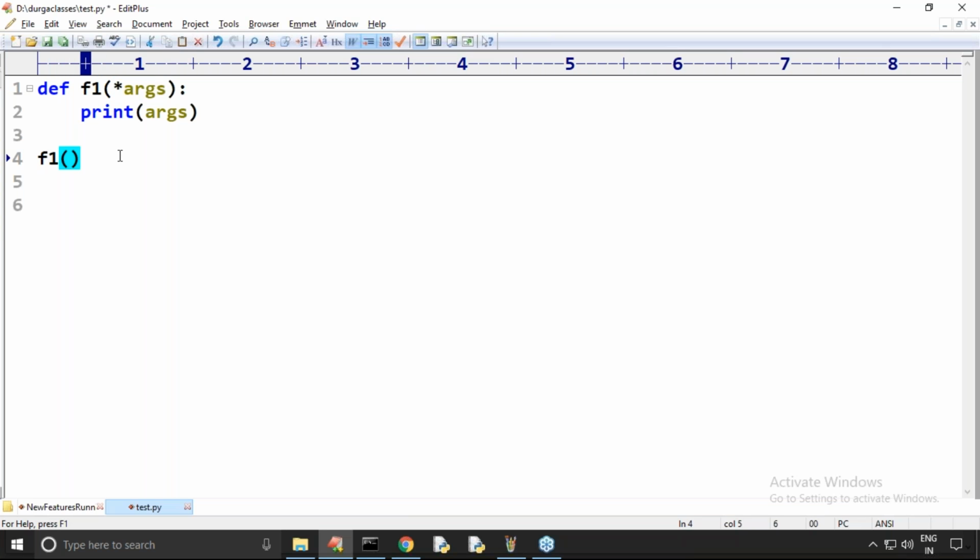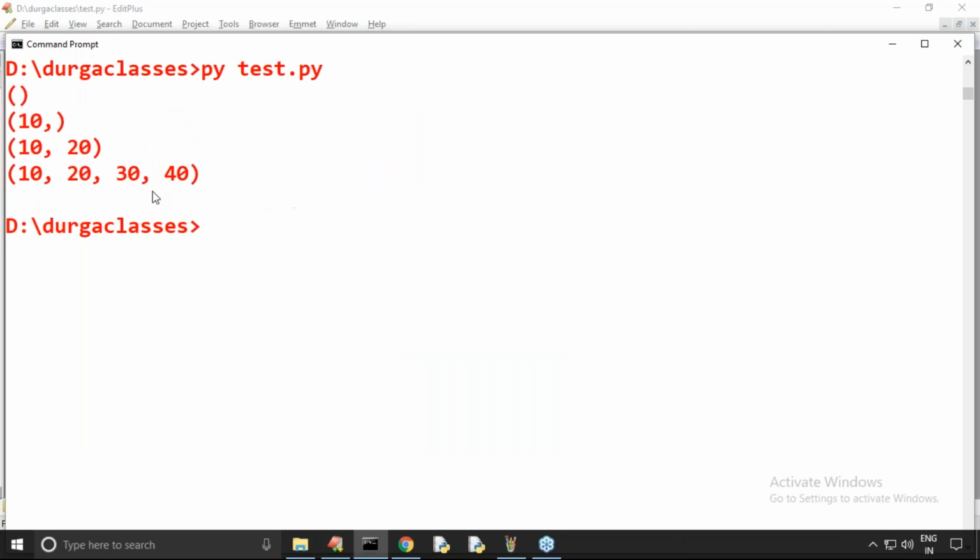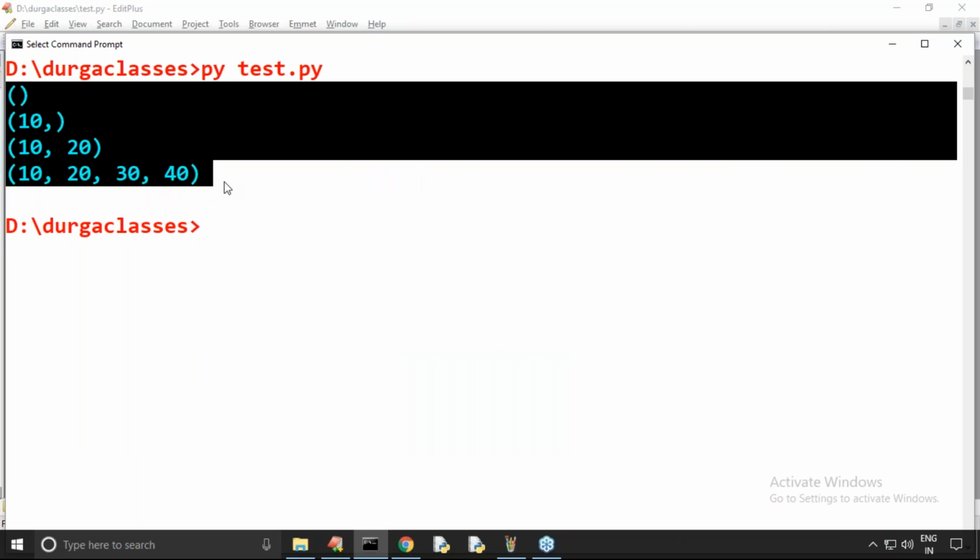You can pass no argument, one argument, two, three, four arguments, like 10, 20, or 10, 20, 30, 40. Is all of this going to work or not? Please confirm. Yes, definitely. In all cases, it's going to print a tuple.